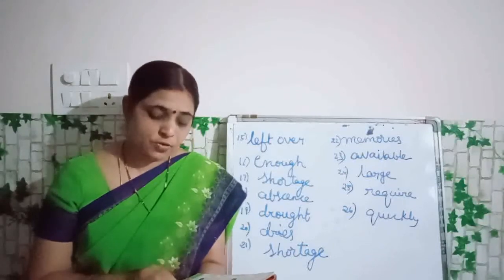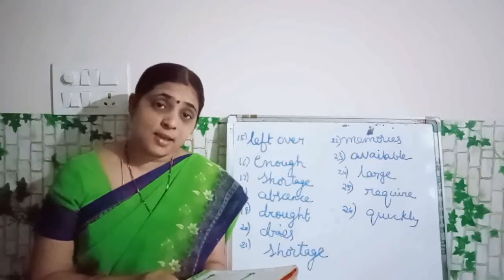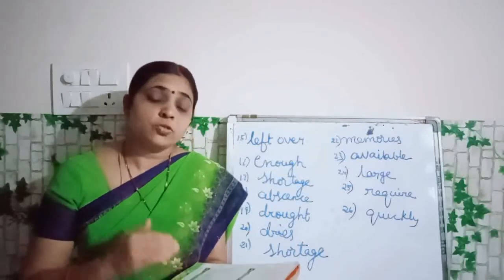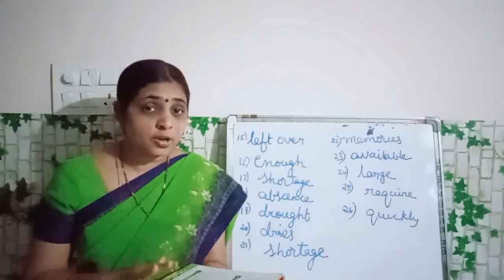A-B-S-C-E-N-C-E. Absence of rain for a longer time. L-O-N-G-E-R. Longer time. T-I-M-E. Sometimes rain will not be there.